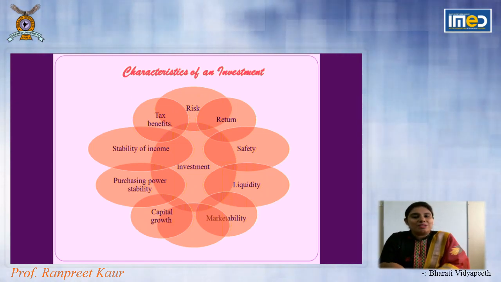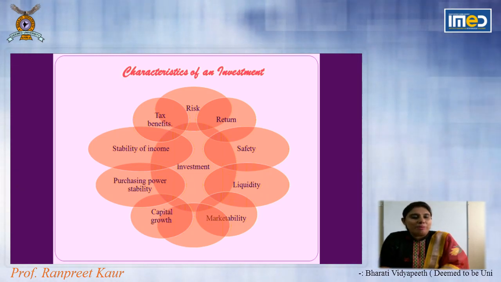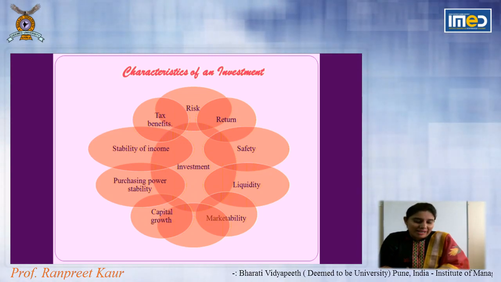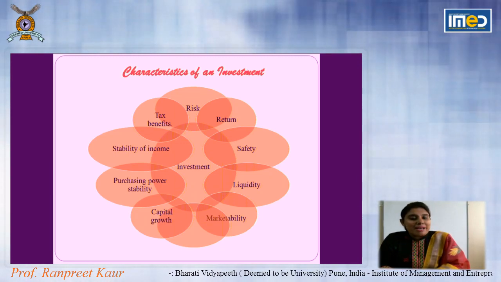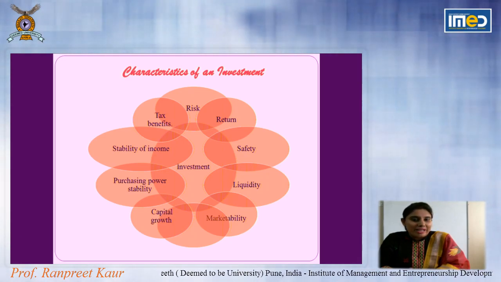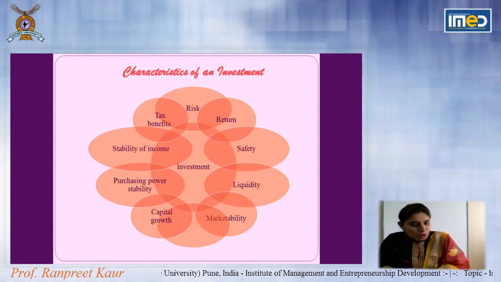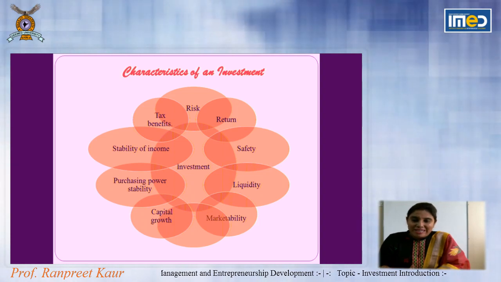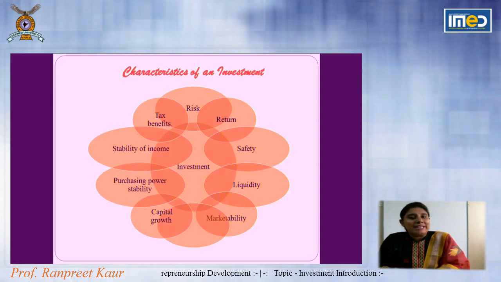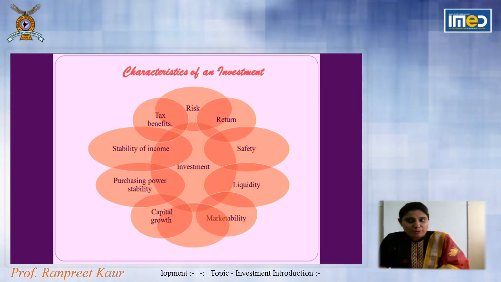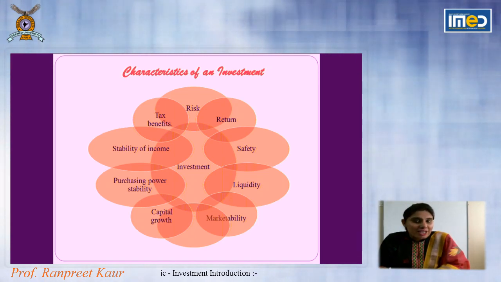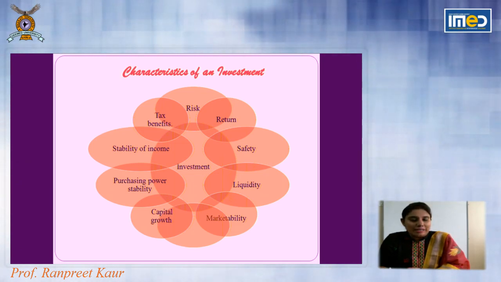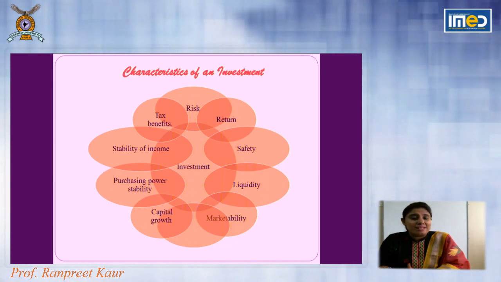If something wrong happens to me in that particular duration, the amount will be given to my family, or even if that scheme matures and I survive, I will get a certain amount of benefit. With risk management, I can also get a certain tax benefit. So risk management means we are trying to reduce the risk, because investment contains risk. On the basis of individual profiles, an individual behaves like a hedger, speculator or arbitrageur, and on that basis chooses the investment option. So the first characteristic is risk.